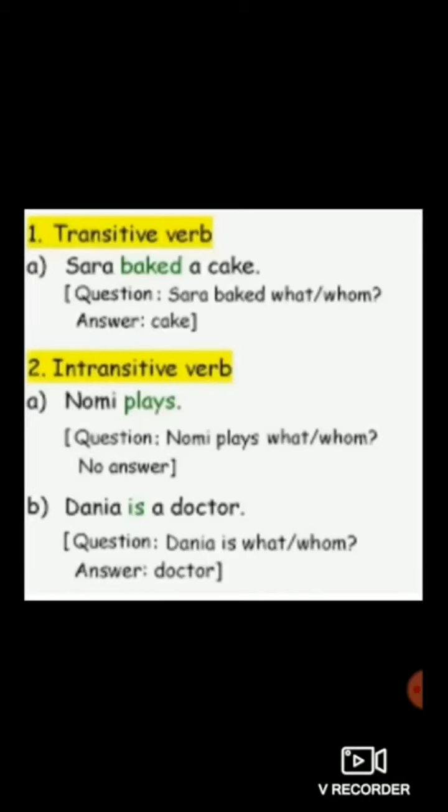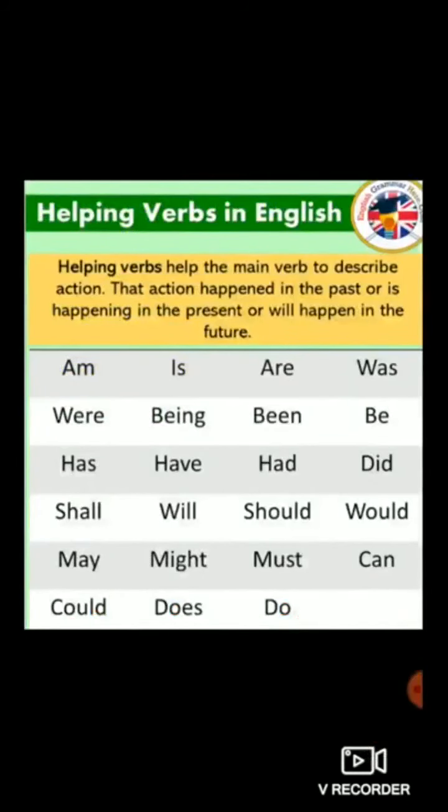Second example, Dinah is a doctor. Now here there will be a bit of confusion for you all, that there is no action verb here. So students, always keep one thing in mind: when there is an absence of an action verb, there is always a helping verb. Now what do you mean by helping verb? So children, here are the helping verbs.